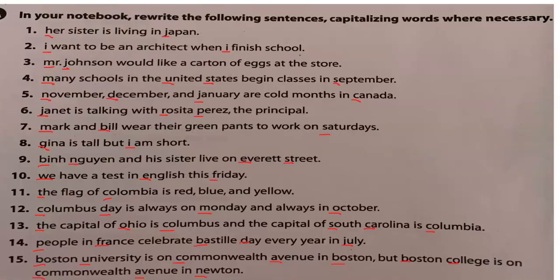Okay, next. And this is the capital letters. Remember, always when you begin a sentence, it should be capital letter. Days of the week, proper nouns, names of city, countries, continents, rivers, mountains. You have to use capital letter. Always the personal pronoun I, siempre el pronombre personal I, que significa yo, you have to write with capital letters, okay? And names of people, of course. So this is what you should have. If you have in this way, good job.